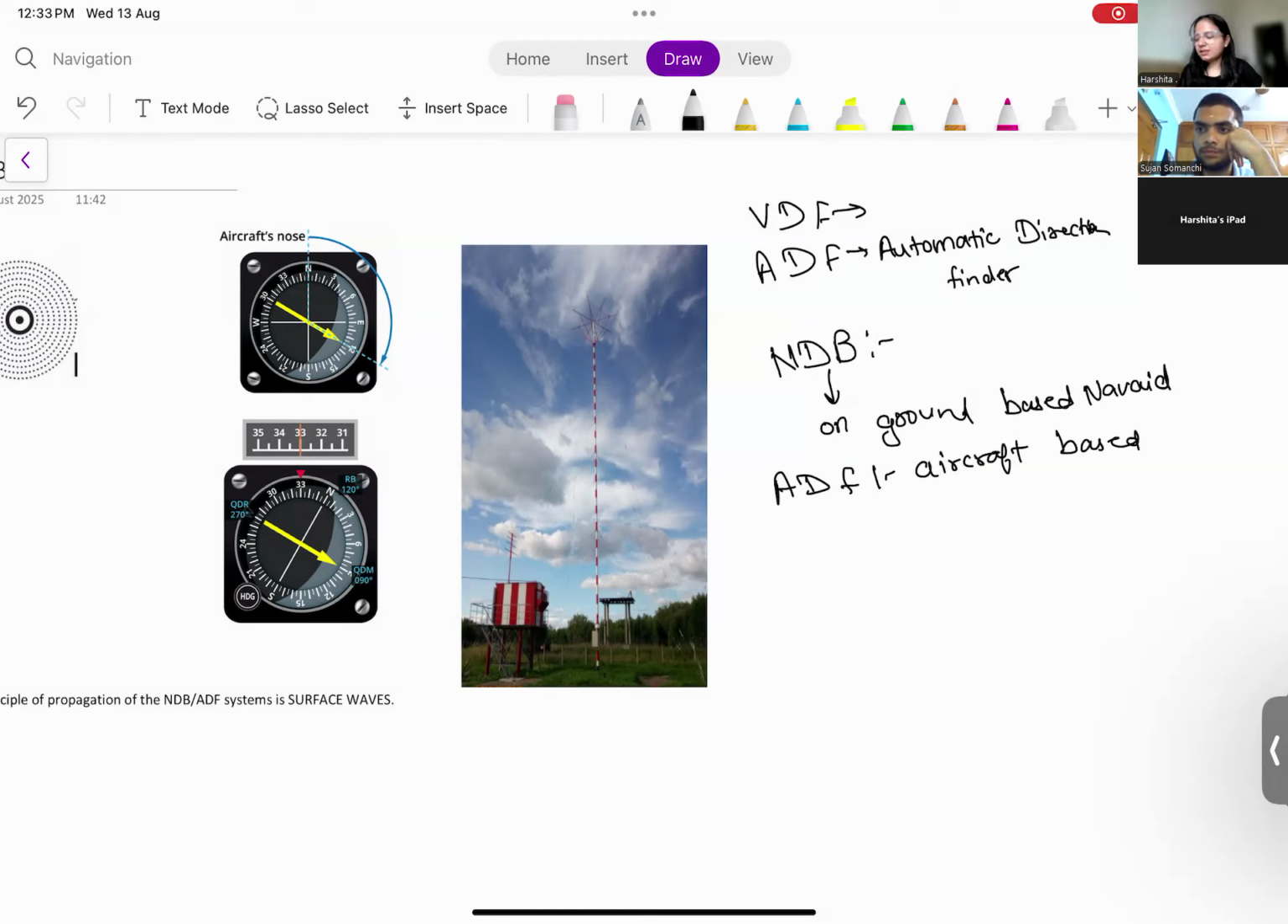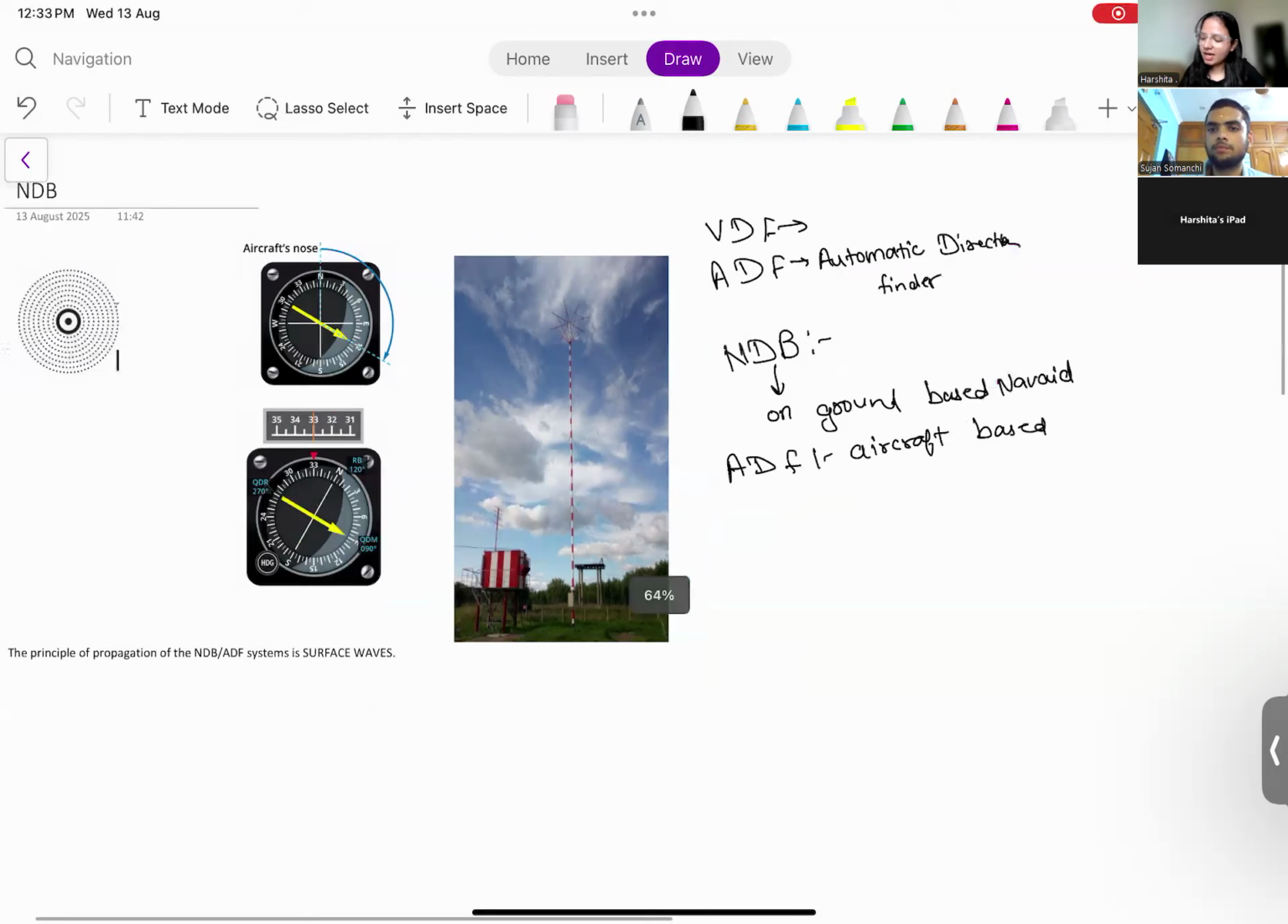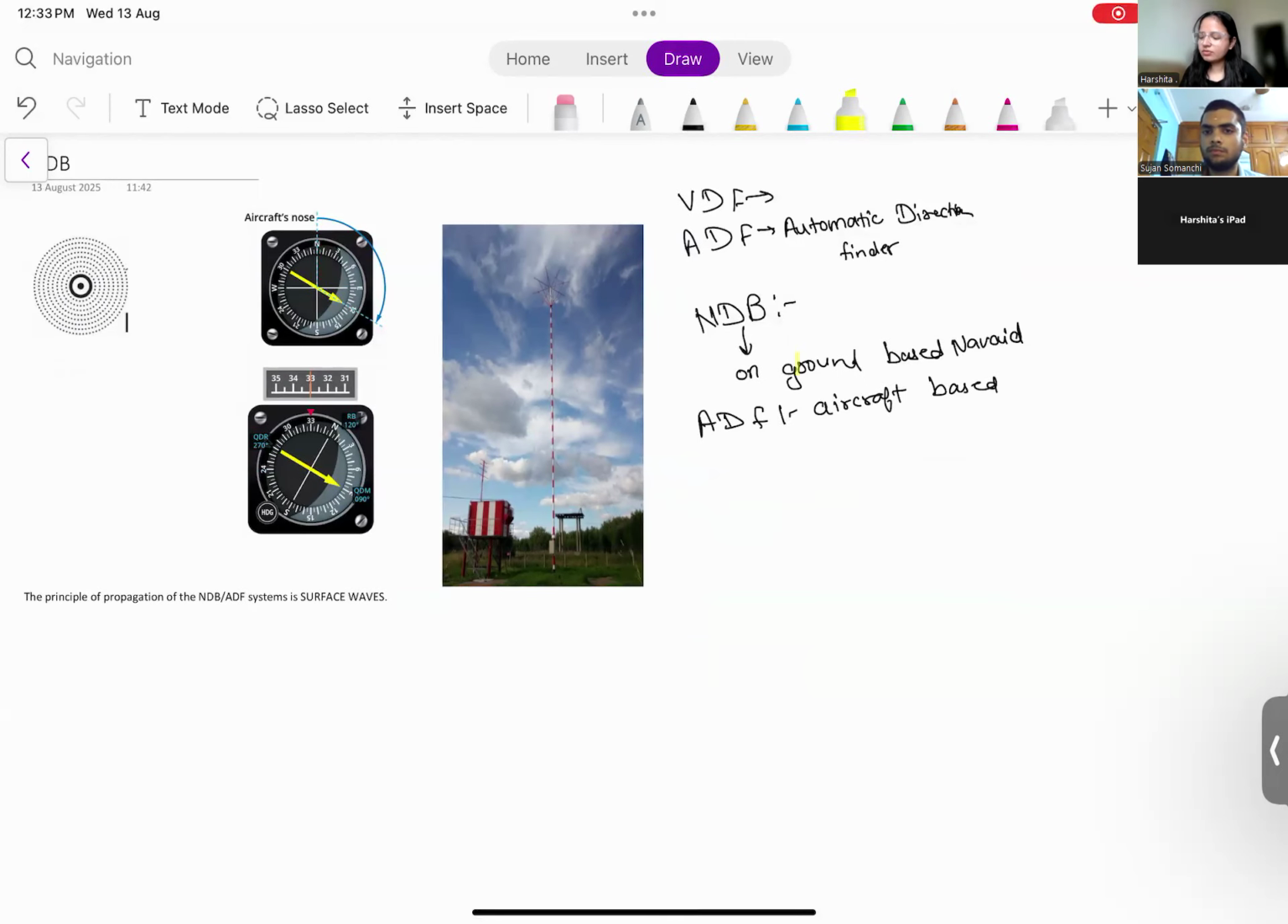Now, what does ADF do? As the name suggests, it is an automatic direction finder. That means it keeps rotating inside the aircraft to gain the signals from somewhere. It just wants to collect signals. Where is the nearest station from where I can collect the information, right? So if I ask, what is the ground-based navigate for NDB and ADF? Then NDB is the ground-based navigate and ADF is the aircraft-based. That means it is fitted in the aircraft, right?